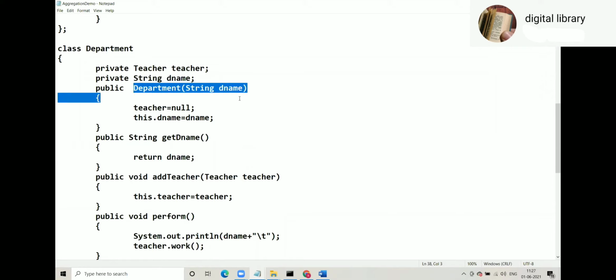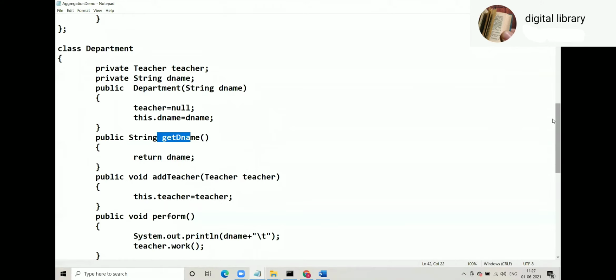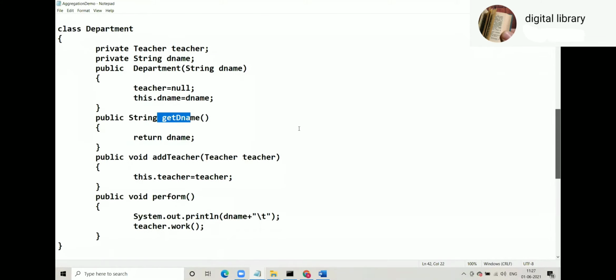A parameterized constructor of Department which takes only the department name. Get department name getter method. There's no setter method for department name because you are supposed to set the department name while creating the object of that department. So it's okay. And then there's an addTeacher method. addTeacher's argument is Teacher. And then this.teacher = teacher.